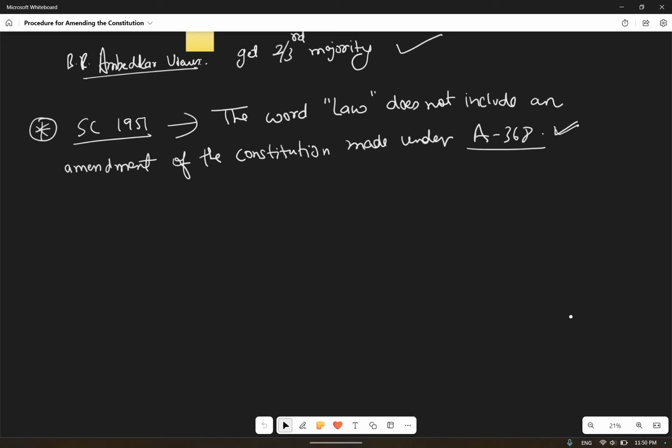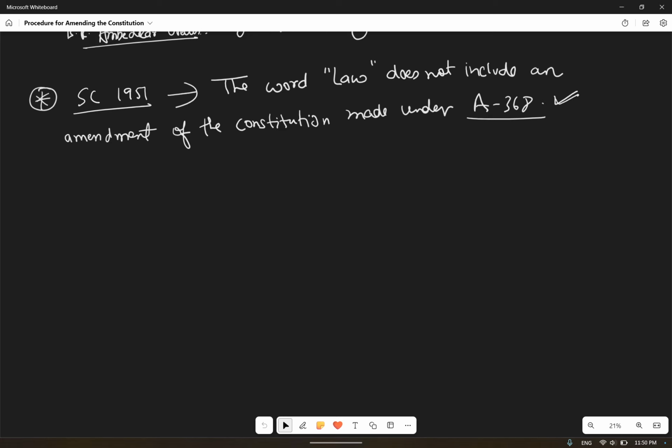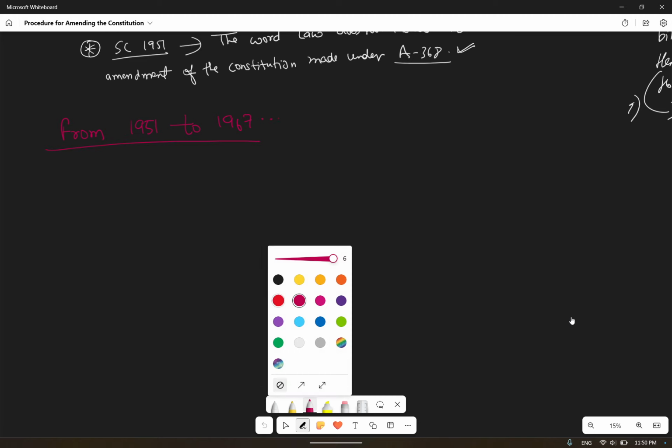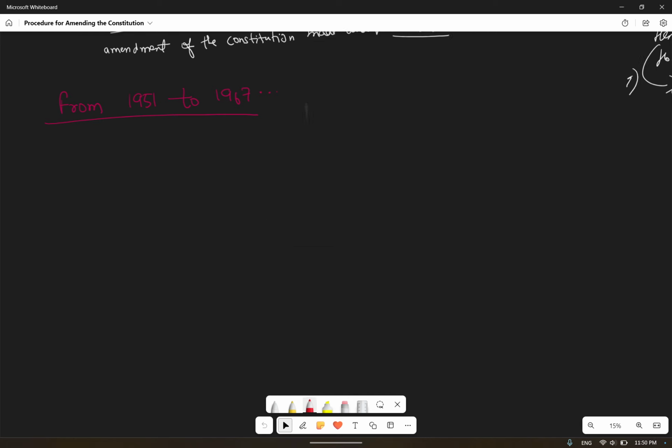So this was the starting. This was the juristic view. So what happened from 1951 to 1967? We are going to see that in this lecture. From 1951 to 1967, what are the things that happened?